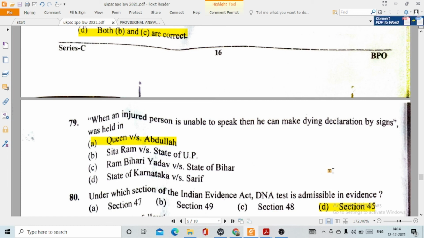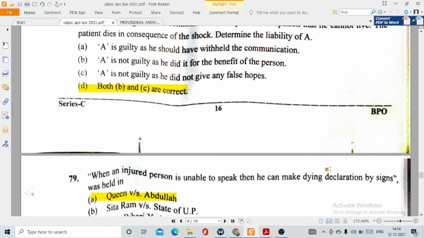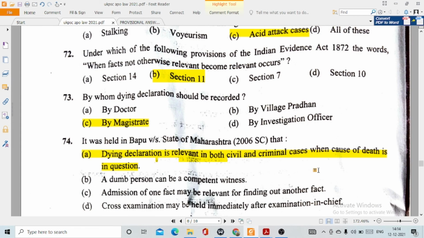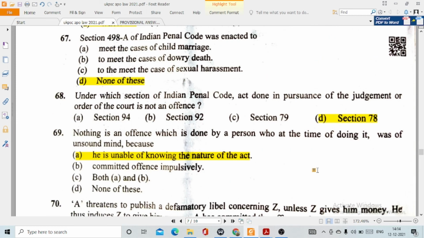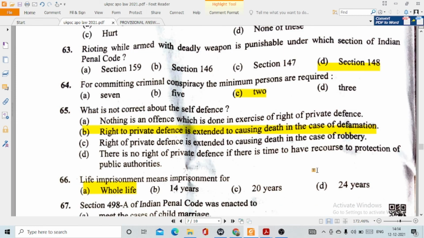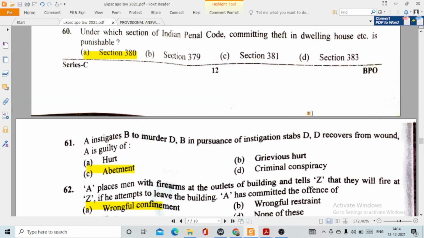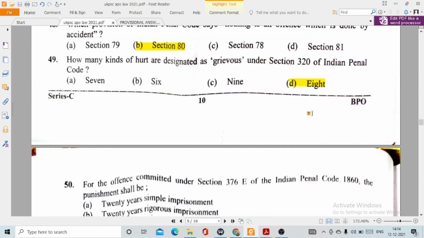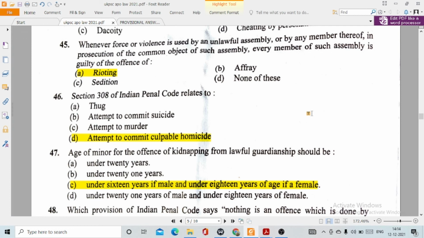If I talk about the previous year questions of UKPSC APO, the GS paper is always different in comparison to previous or coming years. So I found the questions very difficult this time. And if I talk about the law paper, it was not very difficult and people can solve it. So this is my analysis, and I have already discussed the entire questions with you, and I haven't found any objection as such that you can challenge.